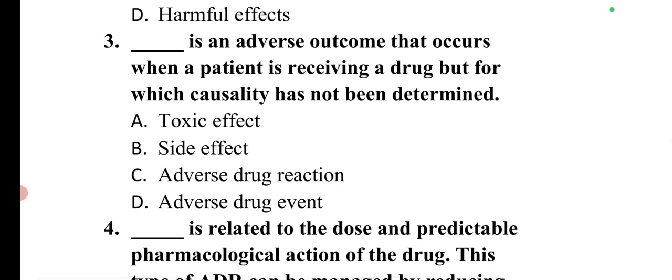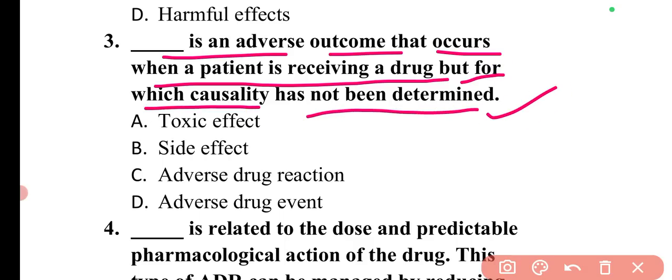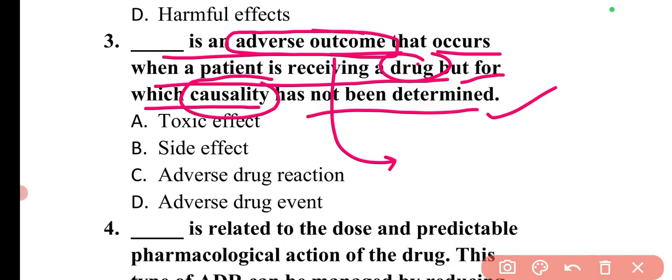The next question is, dash is an adverse outcome that occurs when a patient is receiving a drug, but for which causality has not been determined. So it is an adverse outcome, like what are the outcomes associated with the adverse drug reactions? And these occur when a patient is receiving a drug. When the patient is using a drug, the main causality, the cause of that outcome, is not known. That is the adverse drug event. So here option D will be the correct answer.